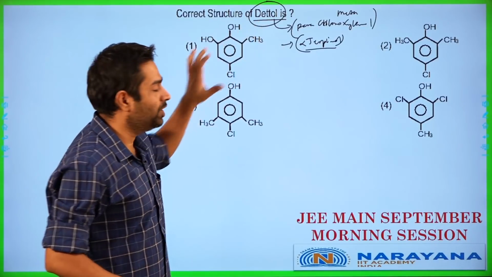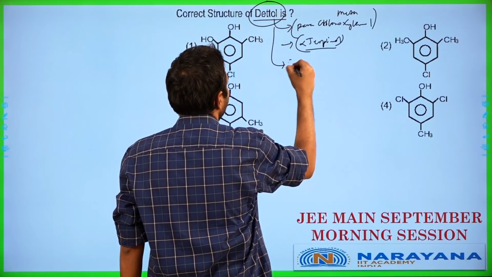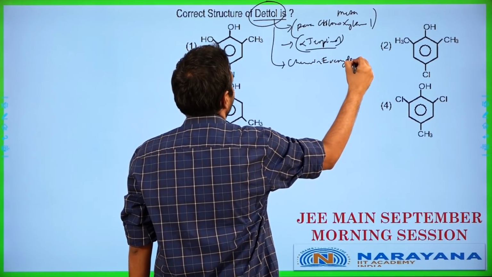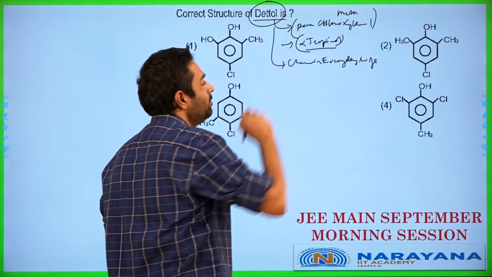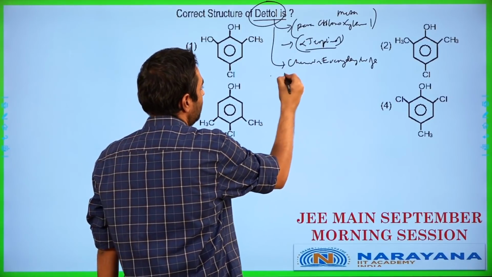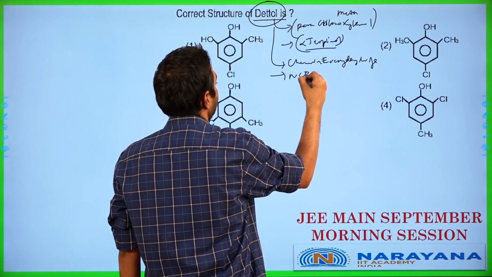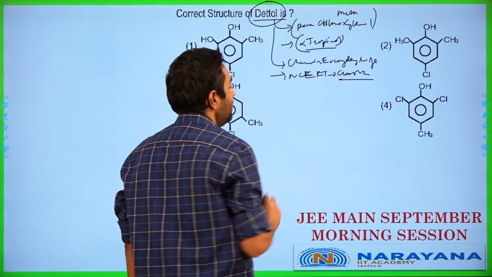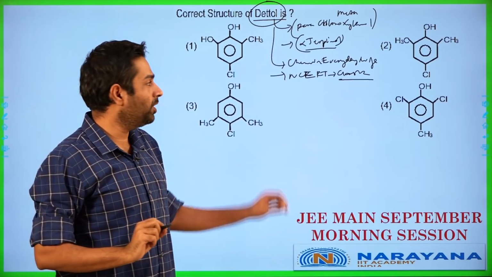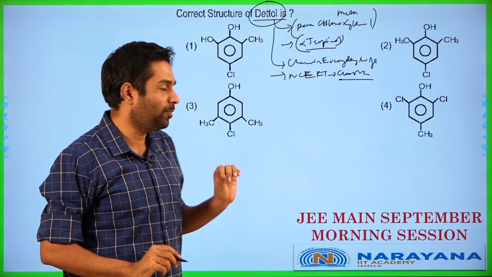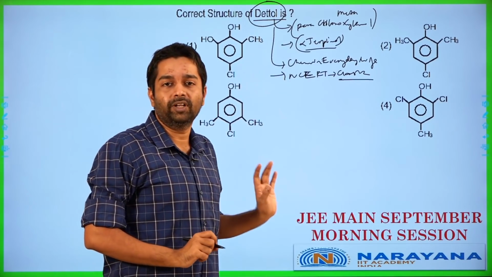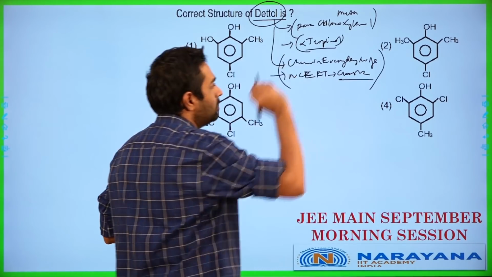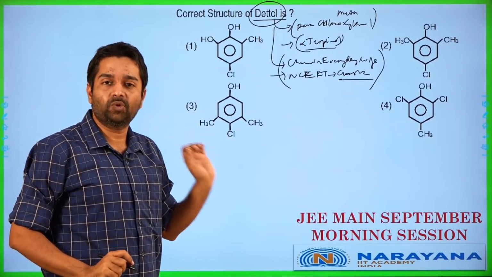This information is available in the chemistry in everyday life chapter from NCERT class 12. It is the last topic in that particular textbook. Now, this is available and the structure is also given. This is a pure fact-based question.